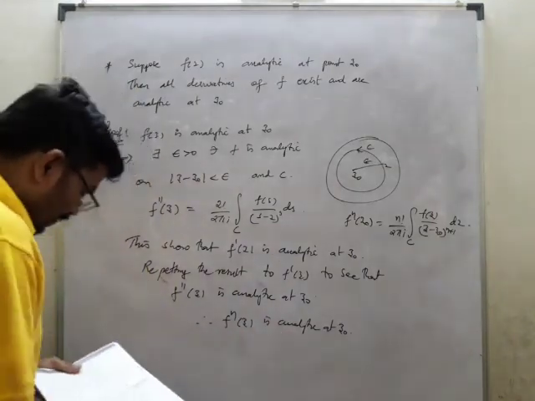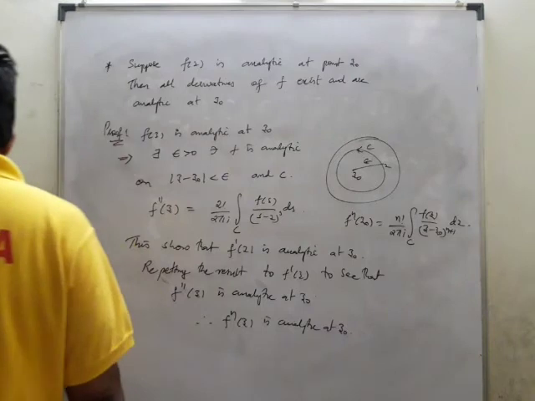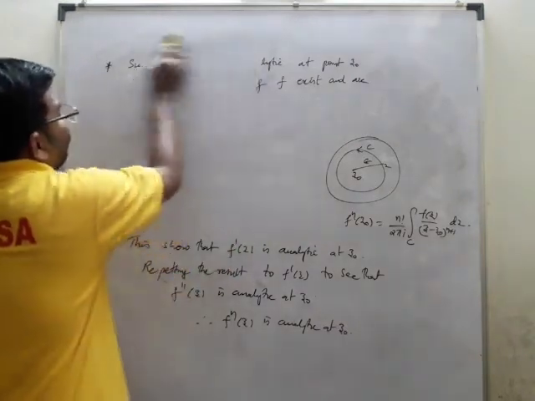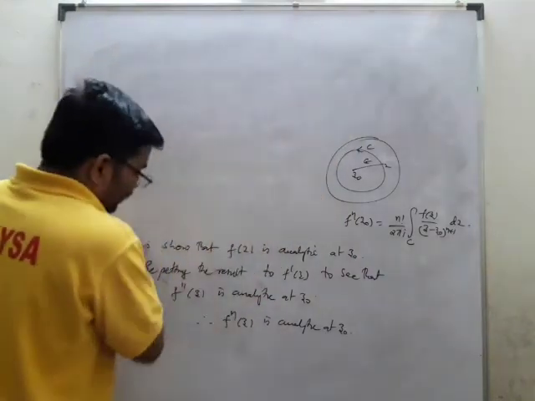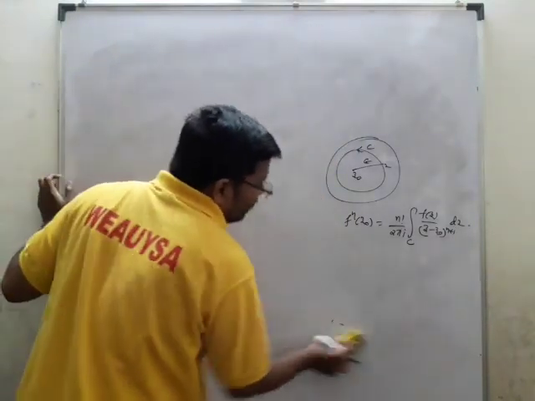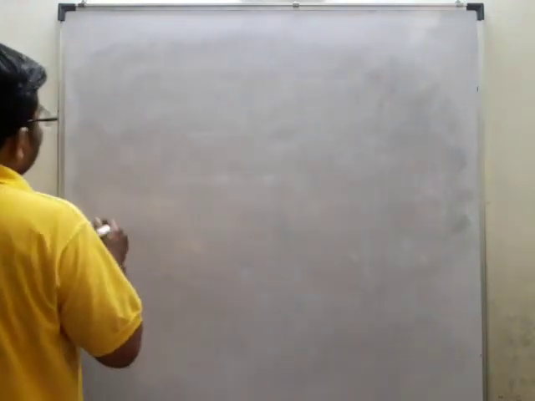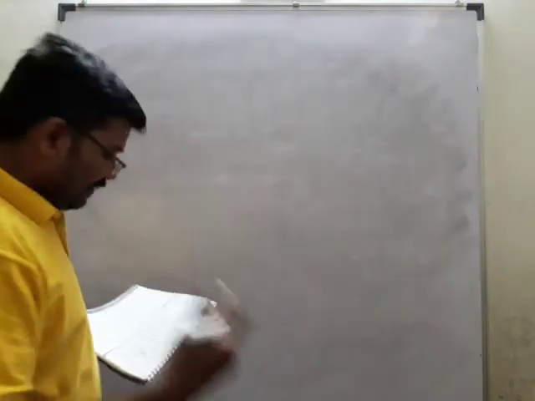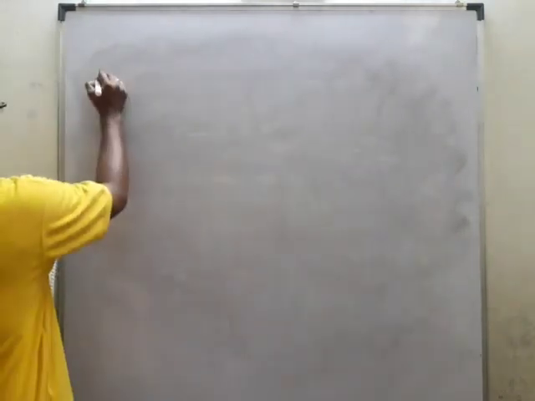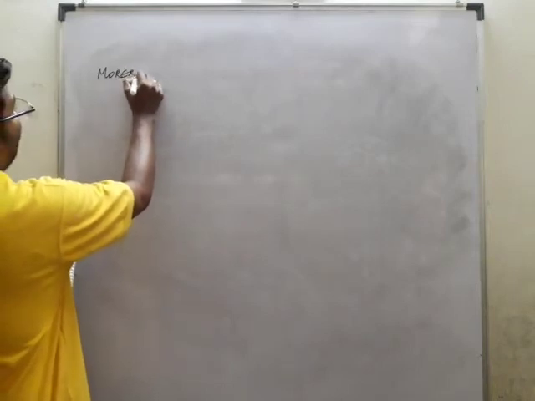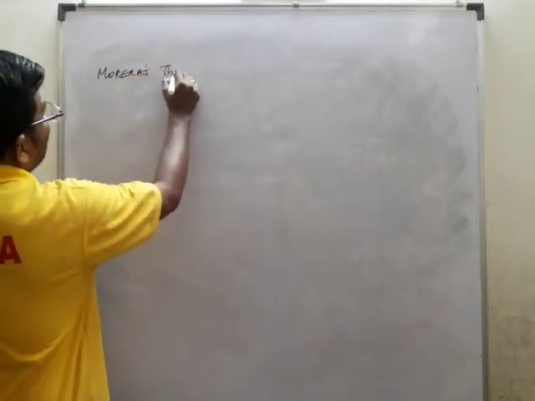So based on this, we have one more small theorem that is called Morera's theorem. This topic will be completed. So Morera's theorem, by using this small problem, we'll try to prove that. Morera's theorem is nothing but a converse of the Cauchy-Goursat theorem.